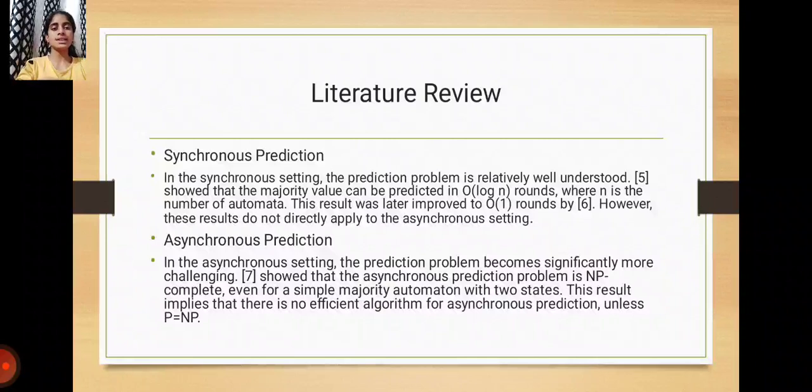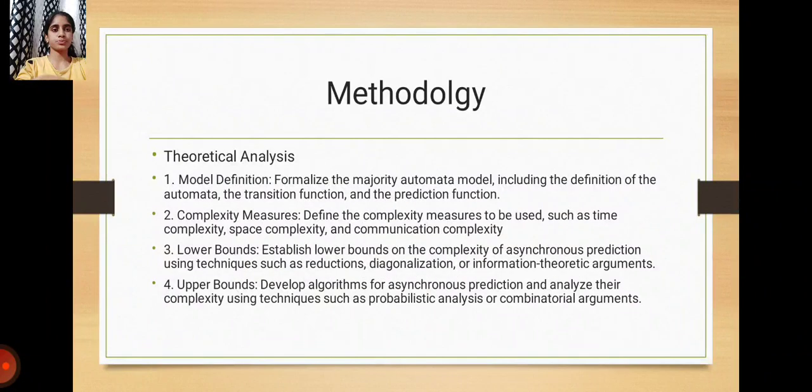However, these results do not directly apply to the asynchronous setting. Coming to the asynchronous prediction, in the asynchronous setting, the prediction problem becomes significantly more challenging. It was shown that the asynchronous prediction problem is NP-complete, even for a simple majority automata with two states. This result implies that there is no efficient algorithm for asynchronous prediction unless P equals NP.